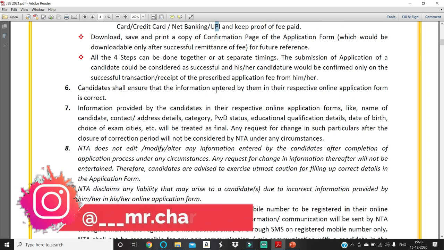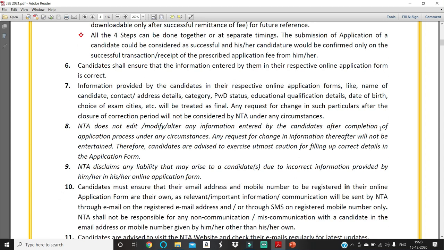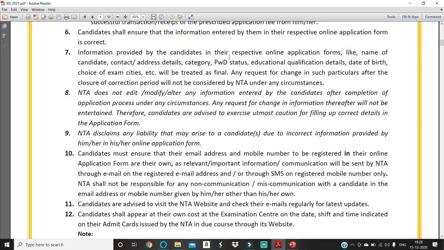Candidates shall ensure that the information entered by them in their online registration form is correct. So enter your correct details in the application form. Information provided by the candidate like name, contact or address details, category, PWD status, educational qualification, date of birth, choice of exam cities will be treated as final. So please make sure you don't make any mistake while filling the application form. Any request for change in such particulars after the closure of the correction period will not be considered by NTA under any circumstance.